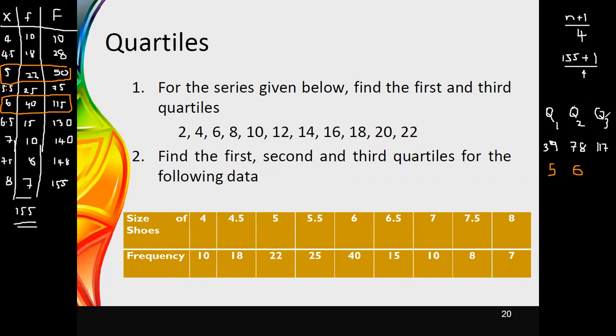The position for the third quartile is 117. It is beyond 115 but less than 130. Therefore we can say the third quartile is equal to 6.5. These are the values that you obtain if you need to obtain the quartiles of a frequency distribution.